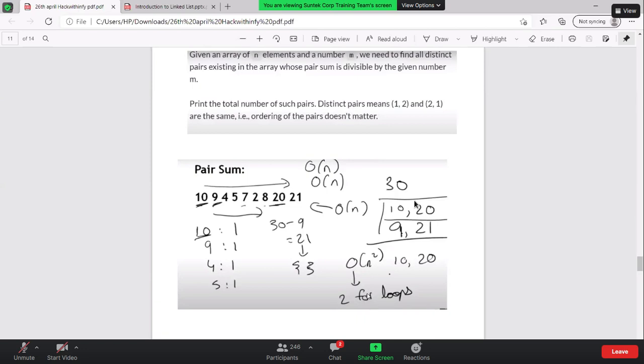Okay. Initialize a set of the given array, using two for loops, check whether it's divisible or not. Correct. This is the first approach that should come to your mind. But